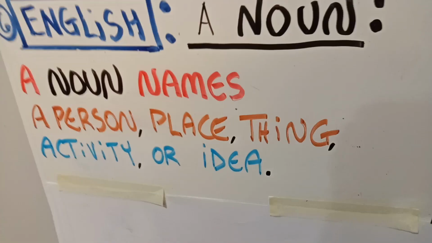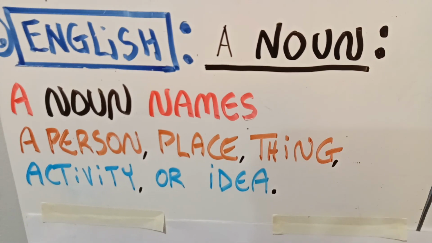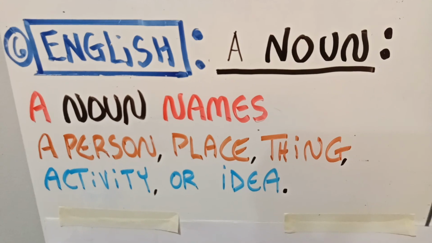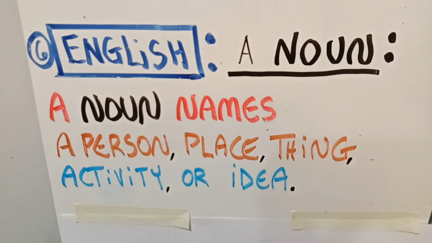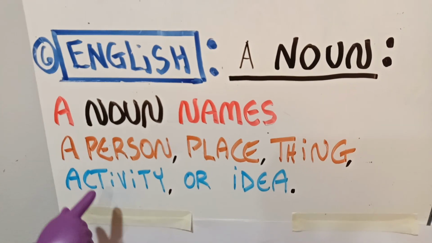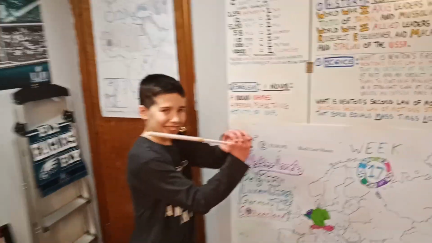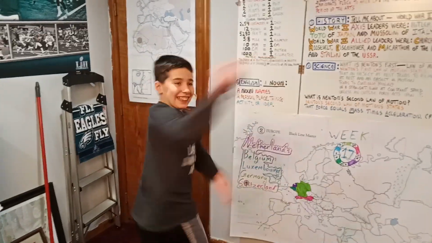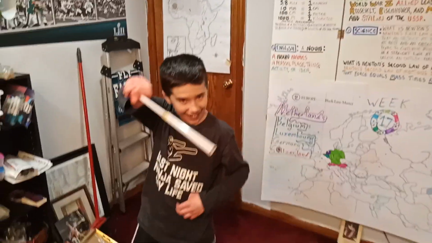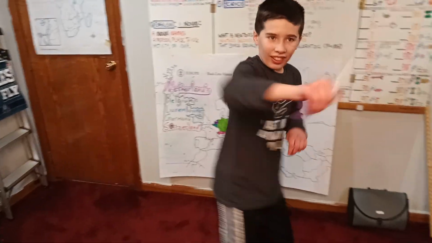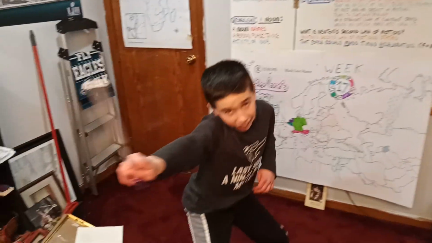So for English, we're going to do a little Star Wars. We're going to act out a little Star Wars here because we're going to do a noun names a person, place, thing, activity, or idea. All right, let's demonstrate. Ready? Tell me about a noun. A noun names a person, place, thing, activity, or idea.